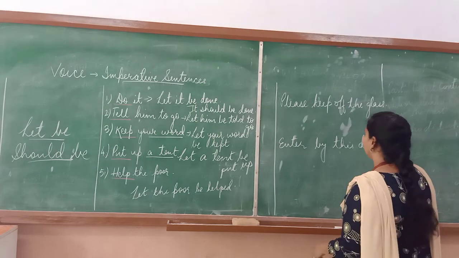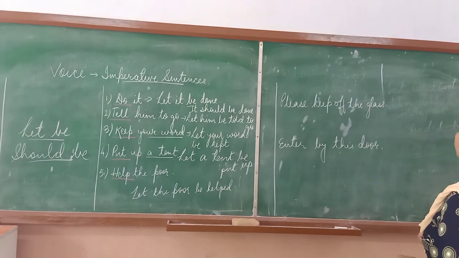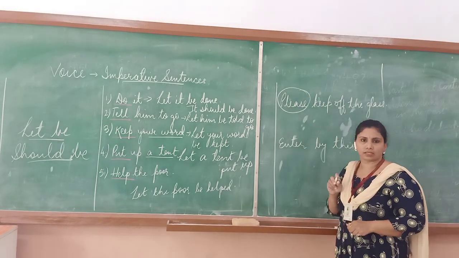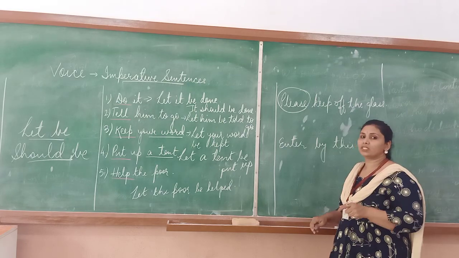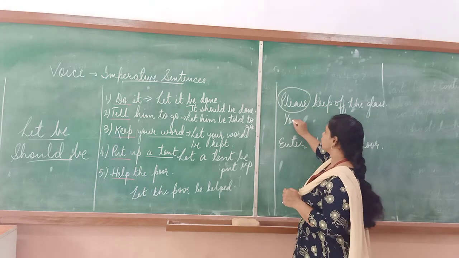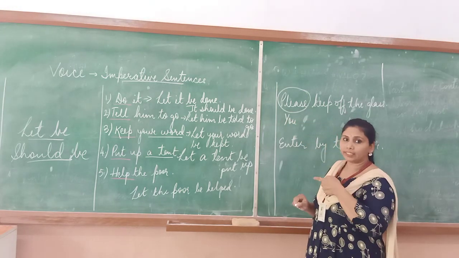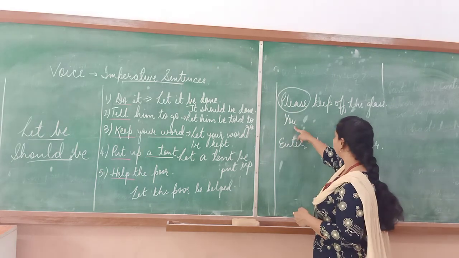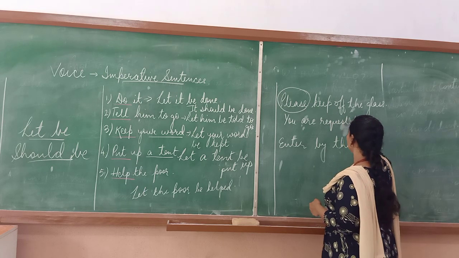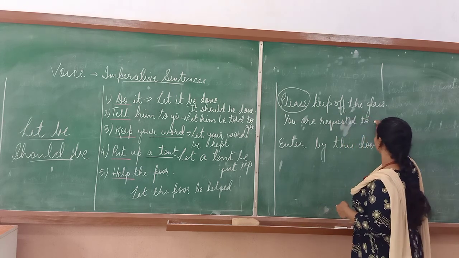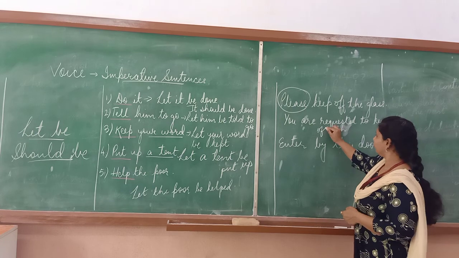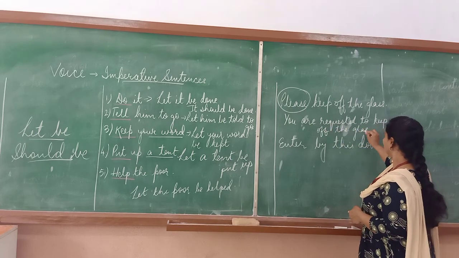Alright, coming to the other part of the board, keep off the glass. Please keep off the glass. The word please shows that the sentence is a request. Therefore, you can use the word requested in the conversion. What you can do is start this with you. An expected listener of the statement can be you. So you are requested to keep off the glass.